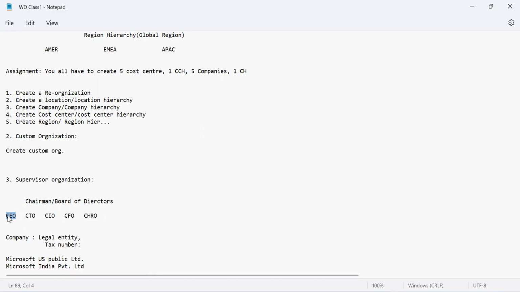One, they will have to, first of all, manage the public relations, right? There may be a public relations team which will be under the CEO, but still the CEO would be the person who will take the decision. Which means if I have a supervisory organization where the CEO is working, the CEO is the head of that department. Now under the CEO, there will be one very important department, which is public relations. Now there must be somebody who is a public relations head also. There may be a department for that, but that public relations head will actually report to the CEO.